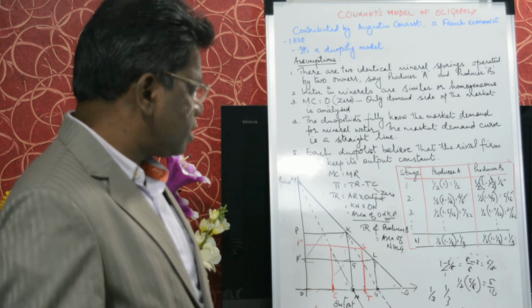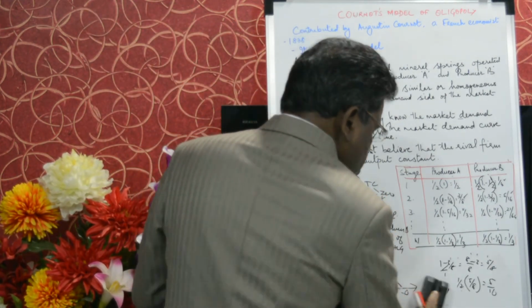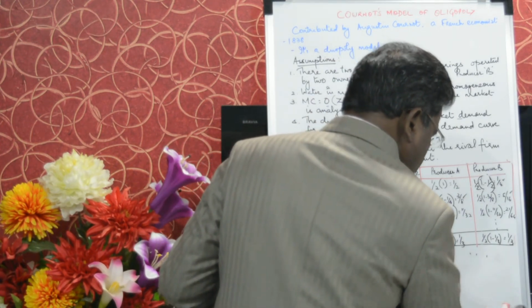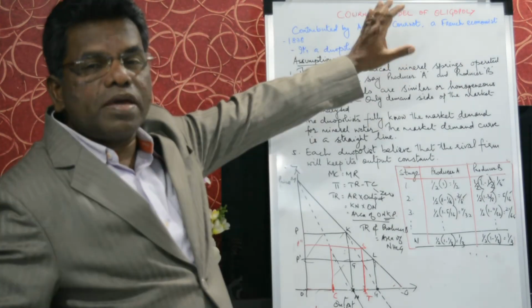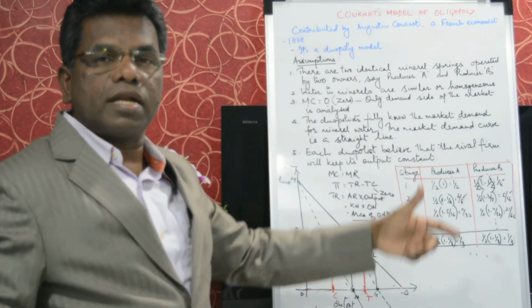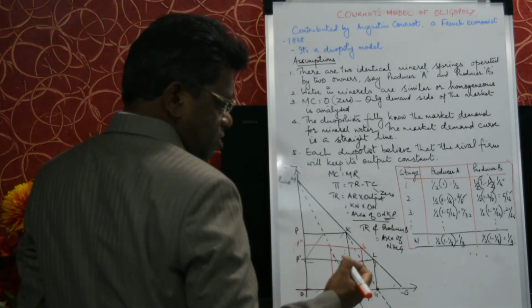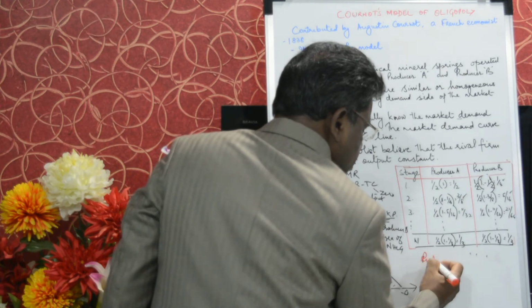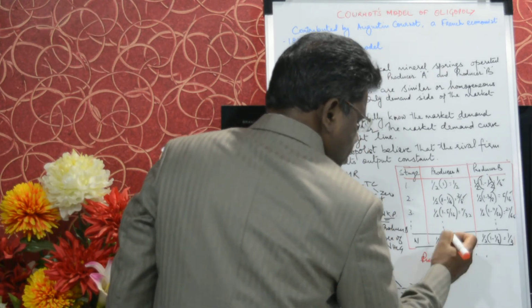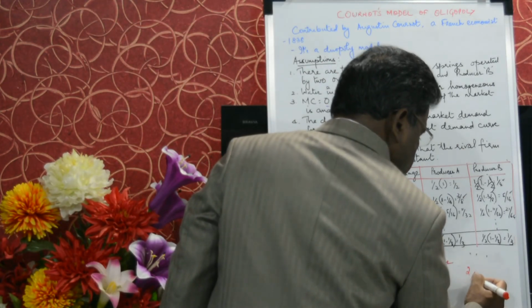From this, what did you understand? That this is the duopoly model with two producers, but Augustine Cournot's model can also be made applicable to more than 2 sellers or more than 2 producers. For example, in this calculation, if there are 2 producers, the total production will be 2/3.